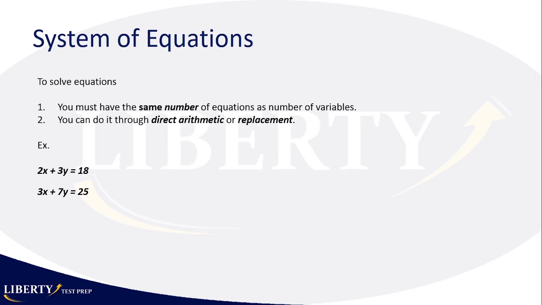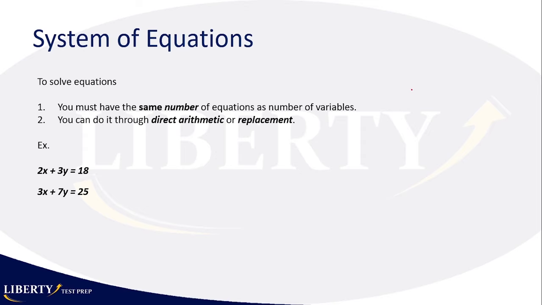So we're given an equation, usually with a couple variables, and we want to get the value of them, okay? So to solve equations, number one, you must have the same number of equations as the number of variables. There are going to be some exceptions. I'm going to show you that in a second.